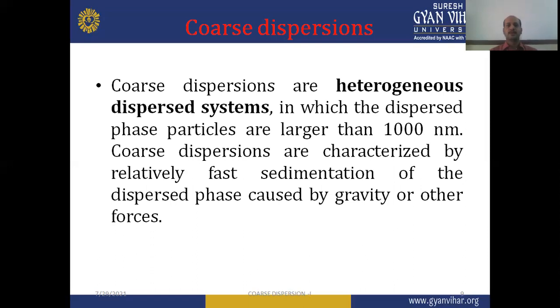So the particle size is largest in case of coarse dispersion. Coarse dispersions are characterized by relatively fast sedimentation of the dispersed phase, which is caused by the gravitational force or other forces. So this is the characteristic feature of coarse dispersion. The sedimentation is very important and can be seen in coarse dispersion, which may be caused by the gravitational force as well as other types of forces.